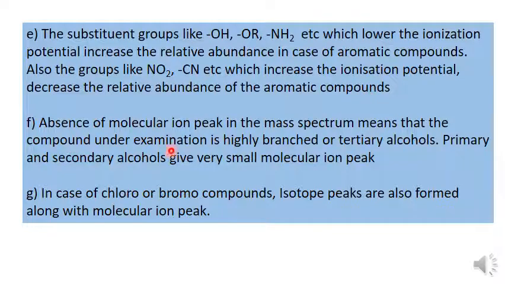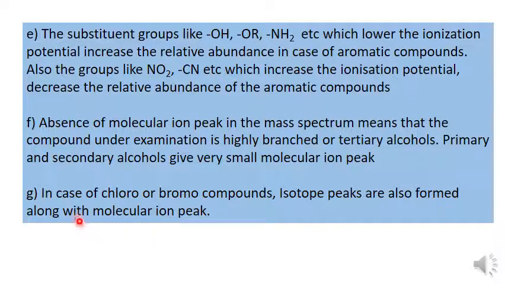The absence of molecular ion peak in the mass spectrum means that the compound under examination is highly branched or tertiary alcohols. What does it mean? For branched compounds and tertiary alcohols, the detection of molecular ion peak is very difficult. Primary or secondary alcohols give very small molecular ion peak.